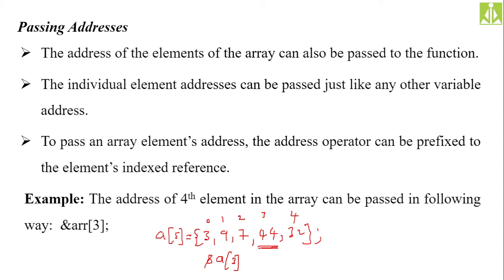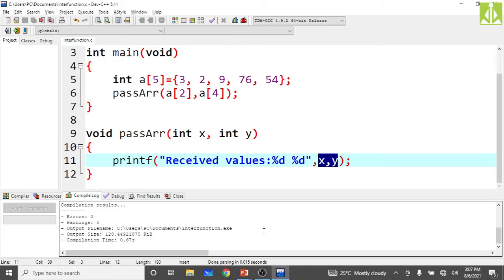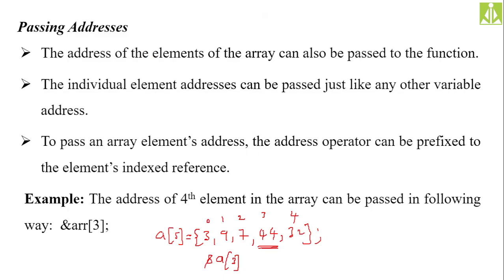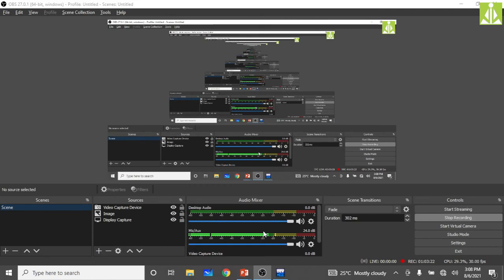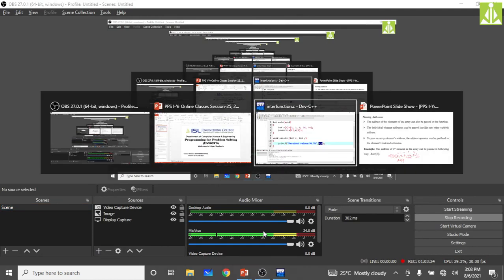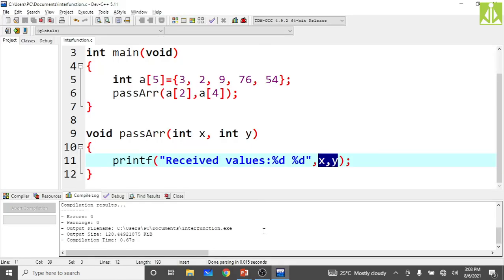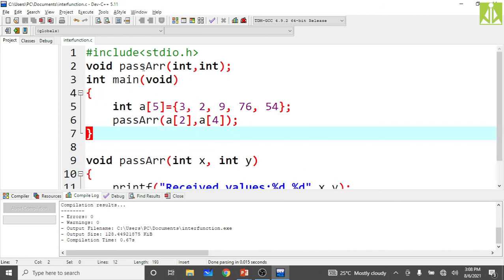So in that same way, if you pass the addresses, when you are applying the call by reference mechanism, and if you do changes to the formal parameters, those changes you can see inside the actual parameters, isn't it? So let me modify this program.